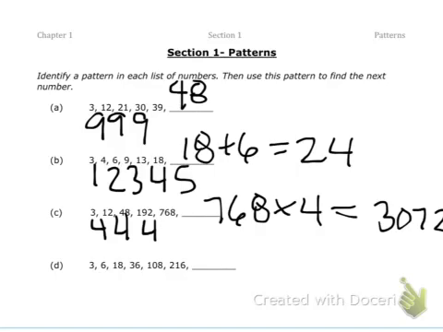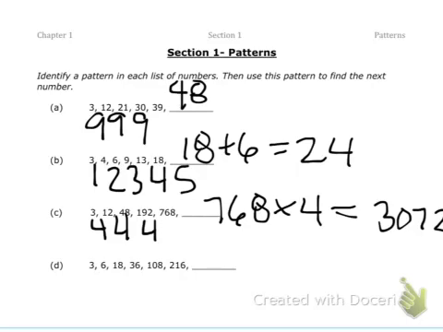And then for our last one, let's see what we have with the difference between these two numbers. The difference between 3 and 6 is 3. 6 and 18 is 12. Let's see, 18 and 36 is 18. 36 and 108, let me type that into my calculator. That's going to give me 72. So that doesn't really seem to pop out the pattern for me. So let's try multiplication and see if that shows anything.